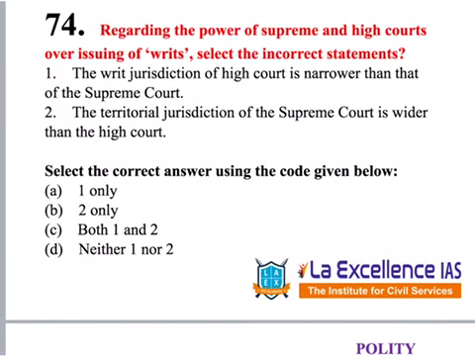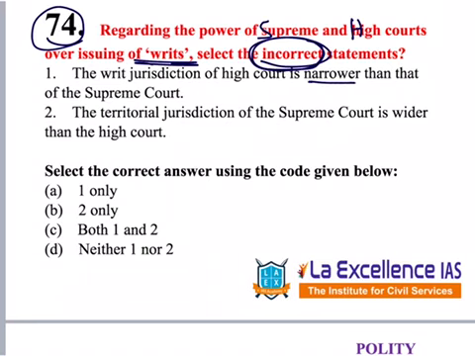The next polity question is given under question number 74. This question says, regarding the powers of Supreme Court and High Courts over issuing writs, select the incorrect statement. Underline this. Writ jurisdiction of High Court is narrower than that of Supreme Court. Yes or no? No, because under High Court we can issue writs for violation of fundamental rights and other legal rights also. So narrower means it is incorrect. The question is asking for the incorrect statement, so this is one of the answers for us.